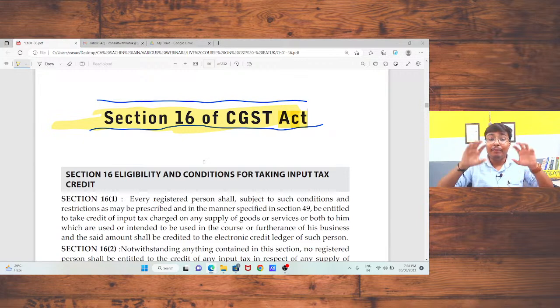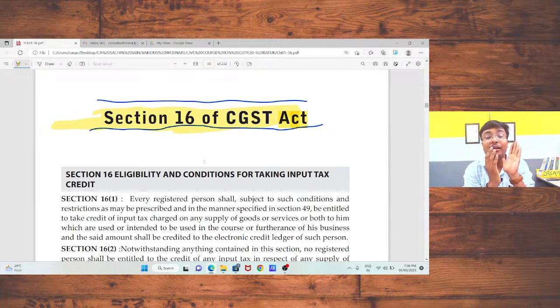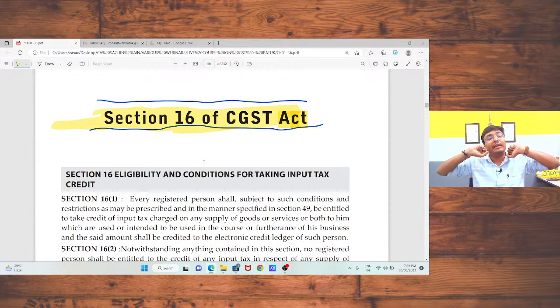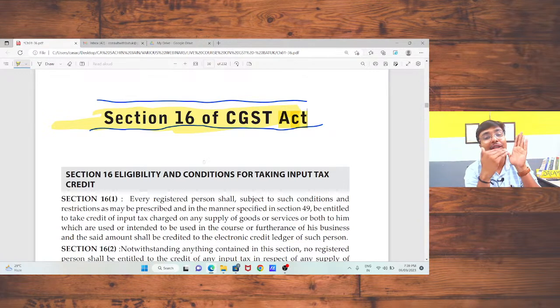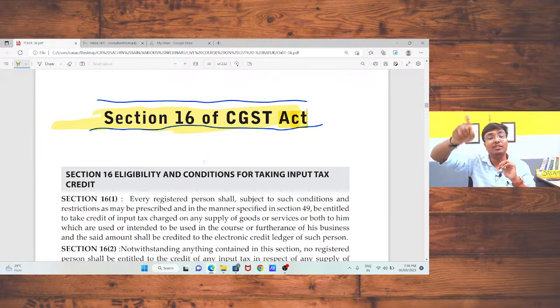Because the maximum number of filters are available in section 16, that is in input tax credit, while you are going to claim the input tax credit. In that case, you need to keep in mind various things, various filters. Just for example, I am taking an example. When you are going to take the input tax credit, you need to first check that the input is eligible as per section 16 subsection 1 or not. That is, whether the input is related to your business or not, in the course or furtherance of business or not.